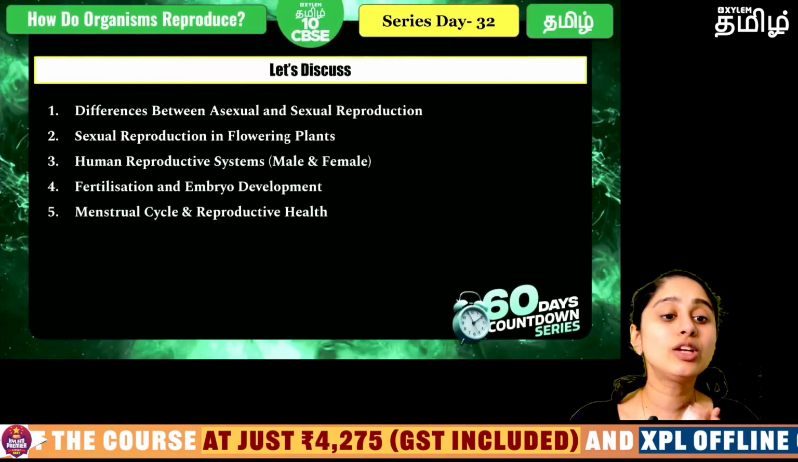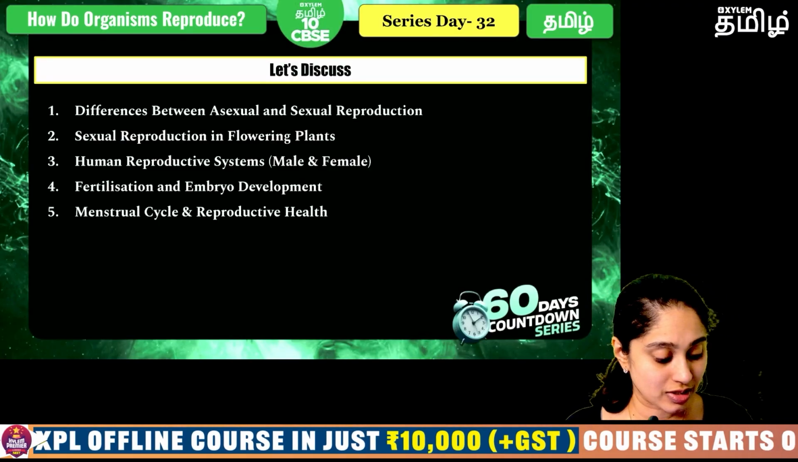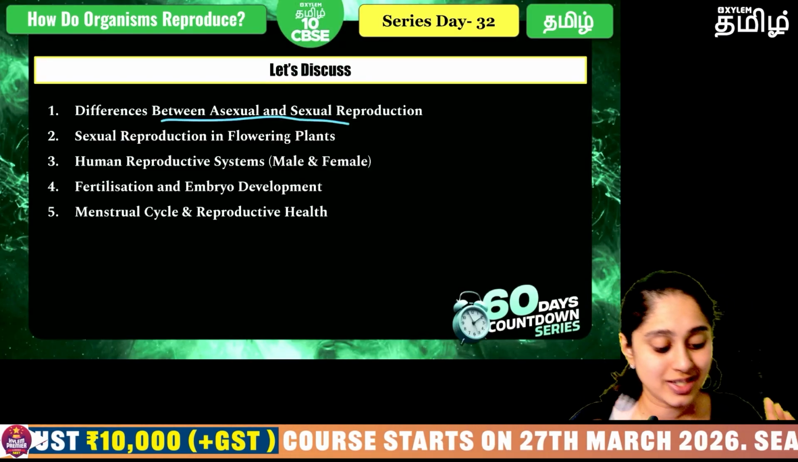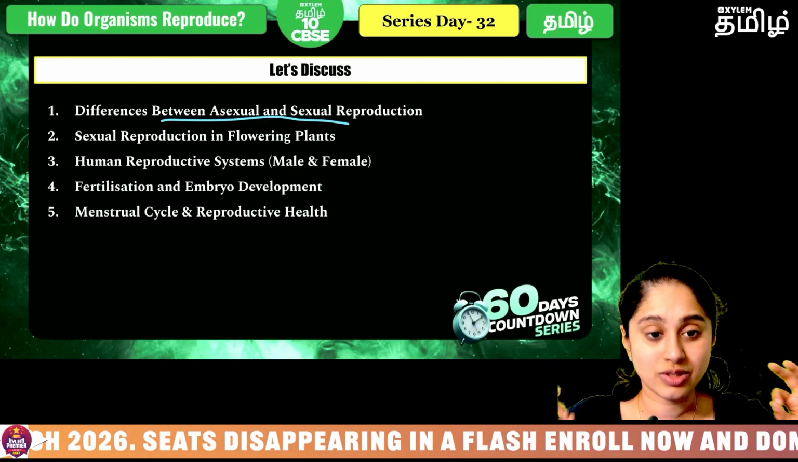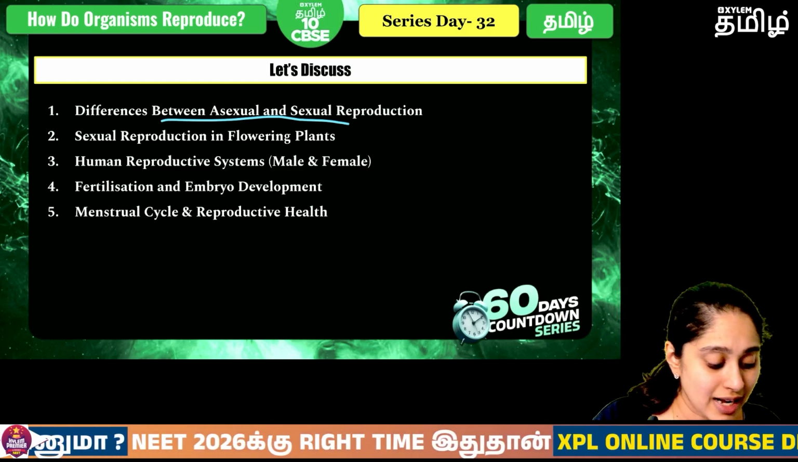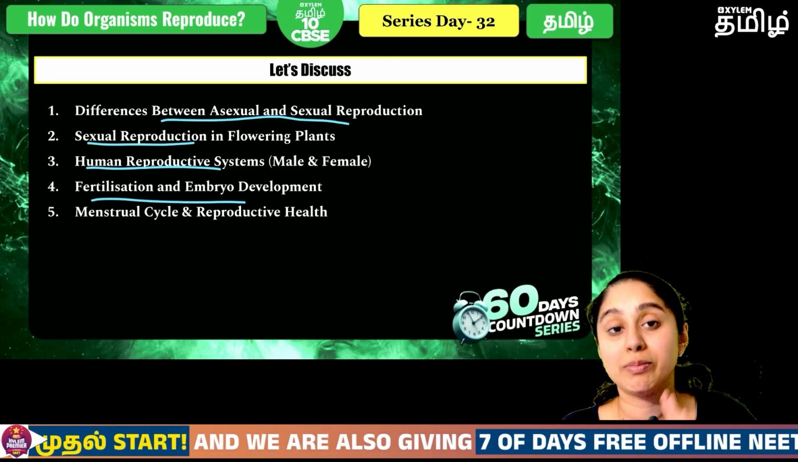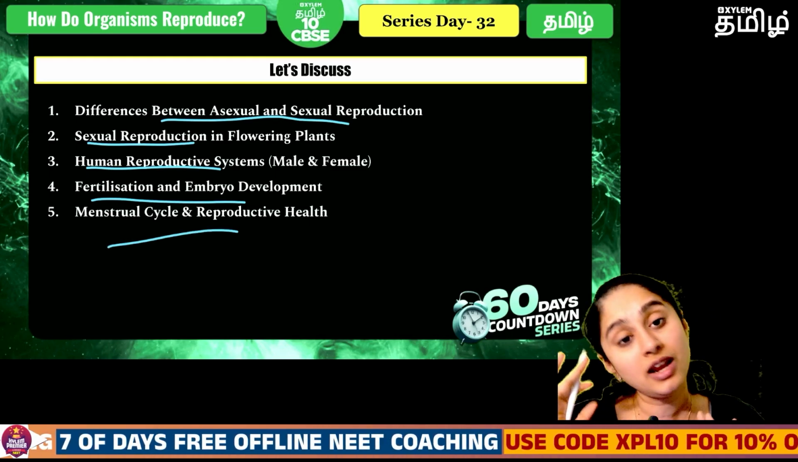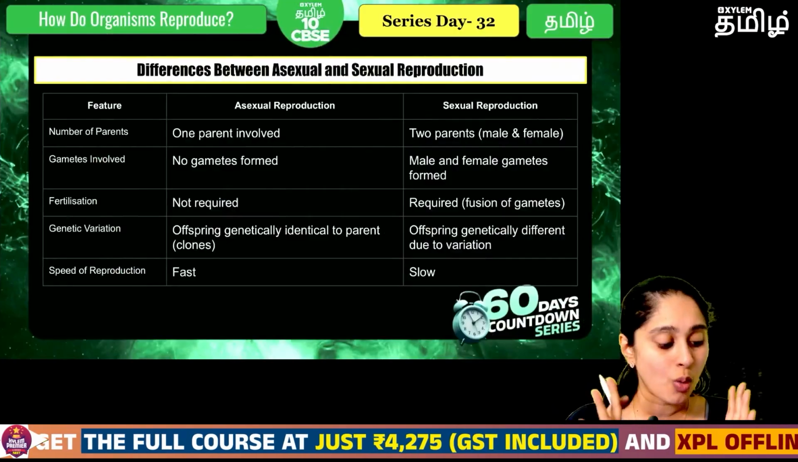Okay, so coming to your 10th standard portion, the top 5 things we're going to discuss are, firstly, the difference between sexual and asexual reproduction, a commonly asked examiner favorite question. Okay, so there is no paper that does not touch this topic, so it is definitely very important. Then sexual reproduction in flowering plants, then the human reproductive system, fertilization, embryo development, and menstrual cycle and reproductive health. These are the topics that you have to remember. Okay, so let's go one by one.